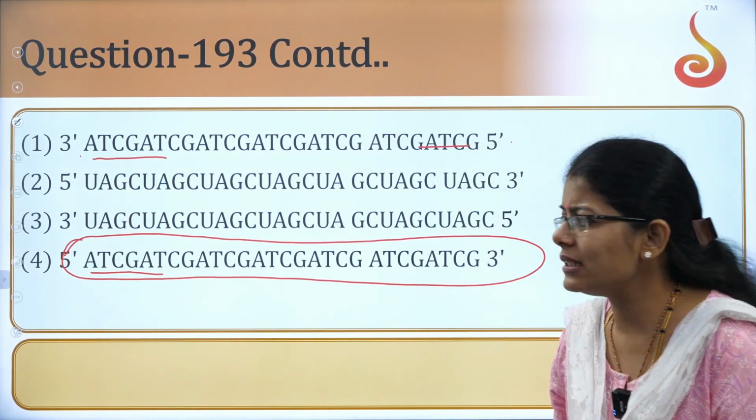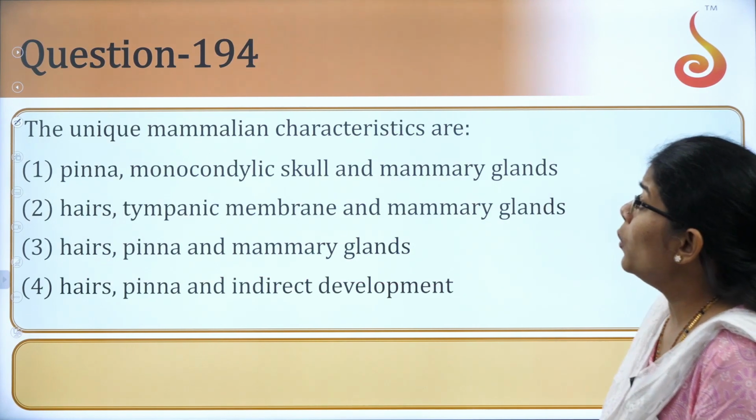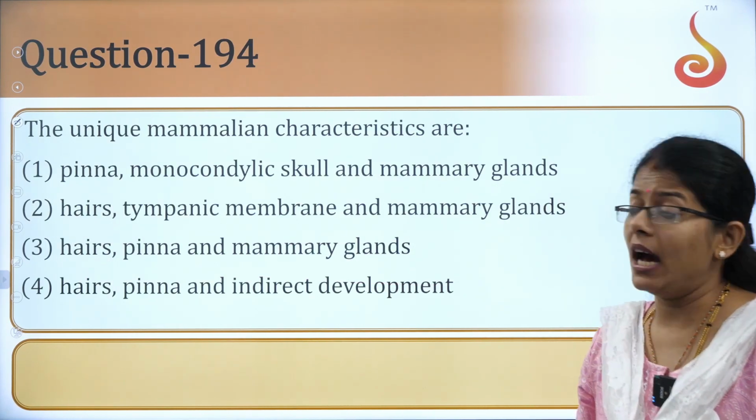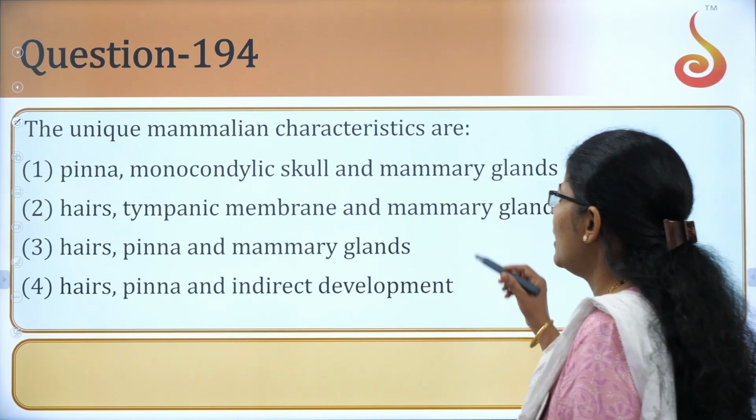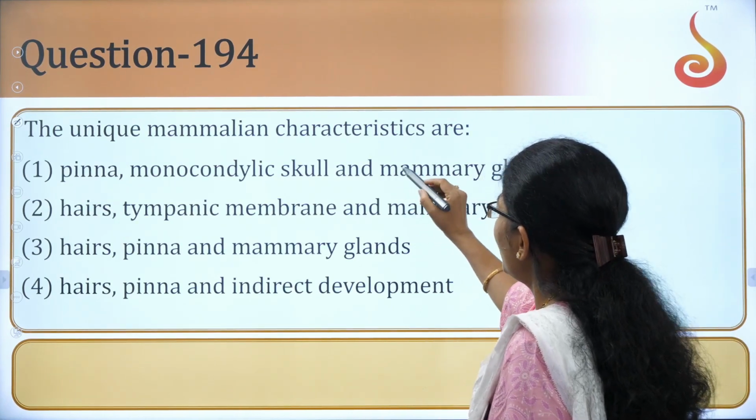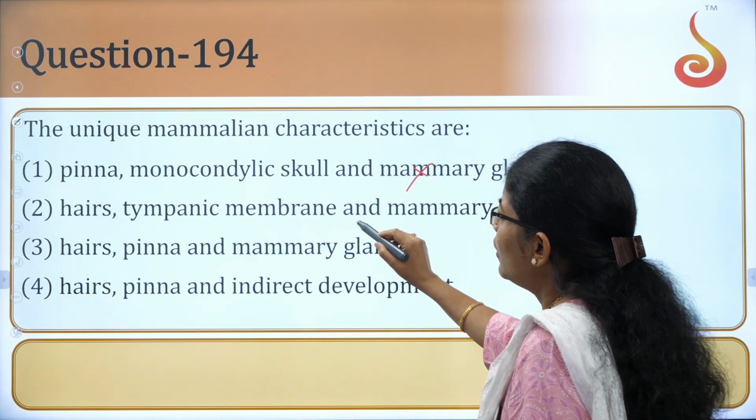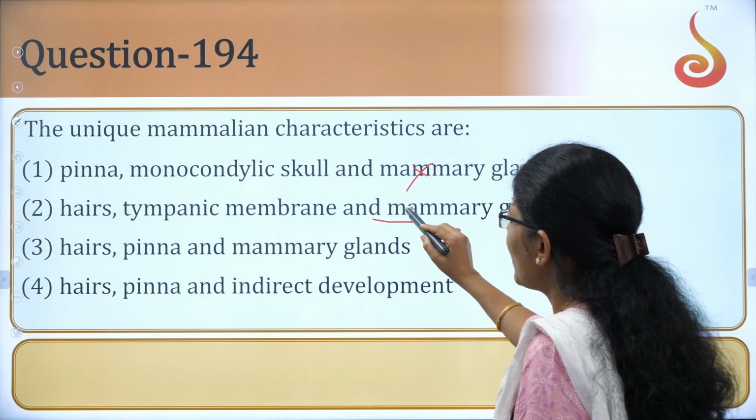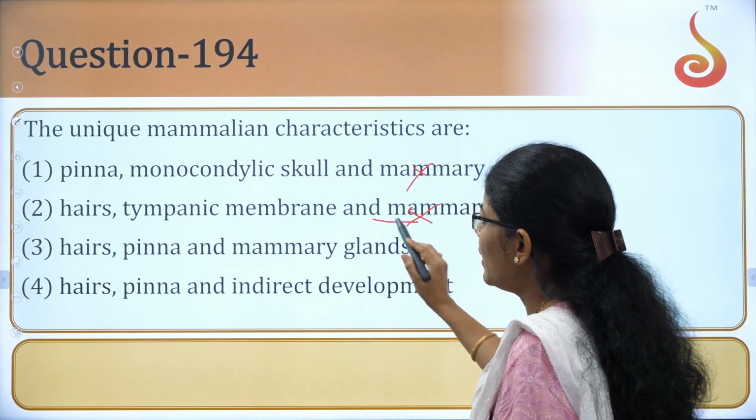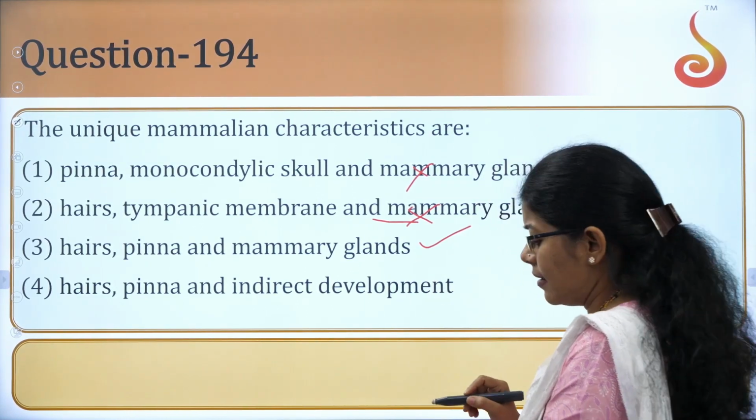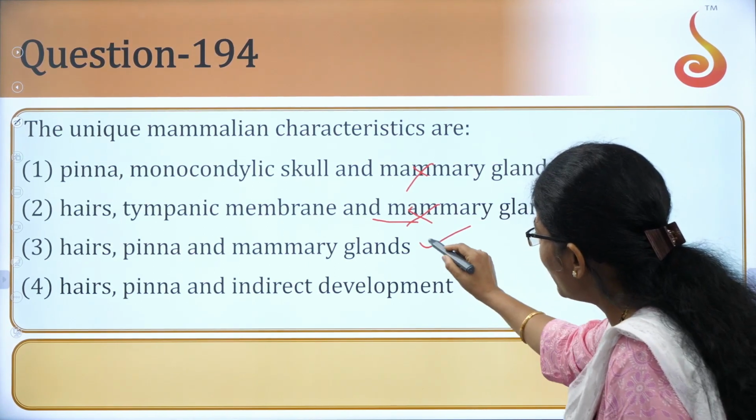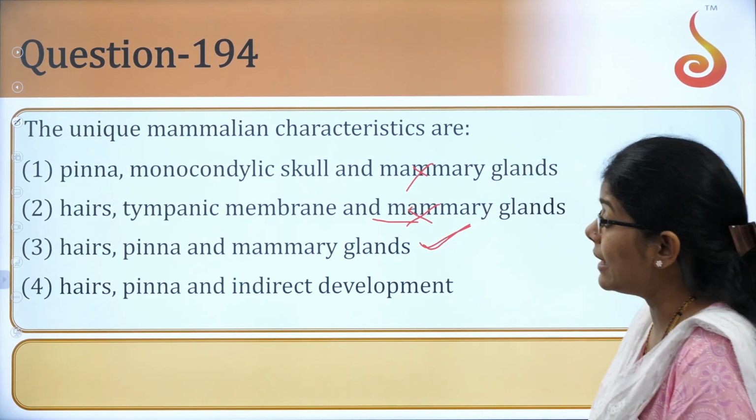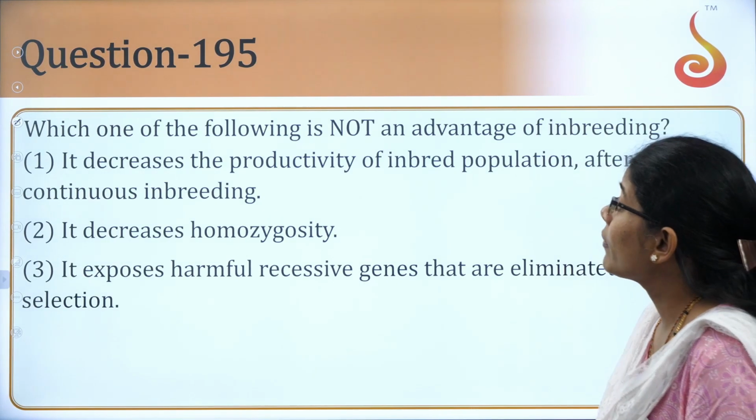Things clear, students? Okay. Unique mammalian characteristics are very simple. Tympanic membrane, no. Hairs, pinna and mammary glands. Yes, that is the answer. It is the correct option, option C, that is the third option, right?